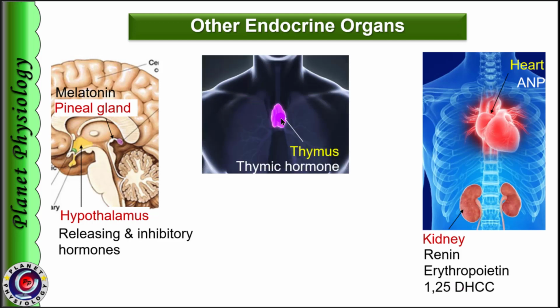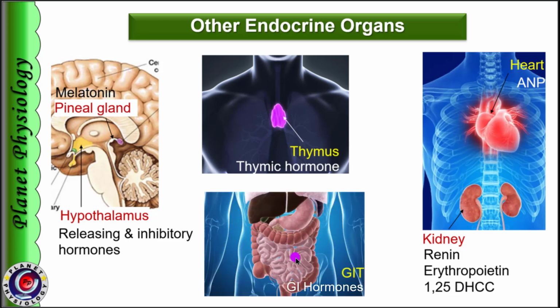The thymus is concerned with secretion of thymic hormones, and the gastrointestinal tract secretes various gastrointestinal hormones. Adipocytes also are endocrine organs which secrete leptin and other hormones. The placenta secretes human chorionic gonadotropin, chorionic somatomammotropin, estrogen, and progesterone.